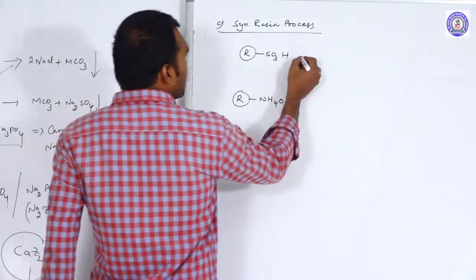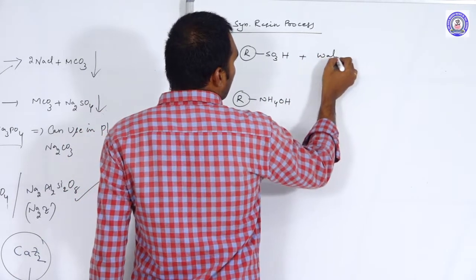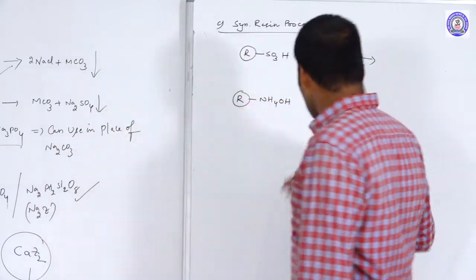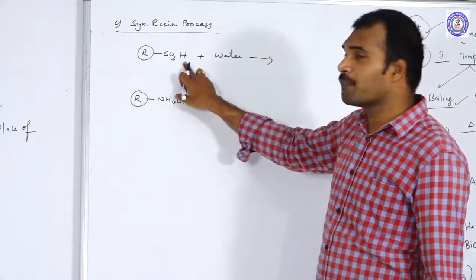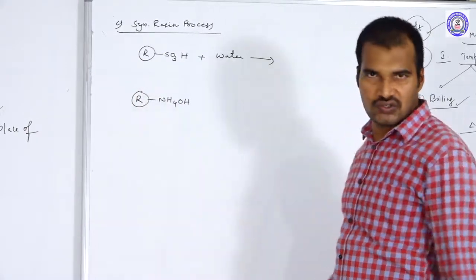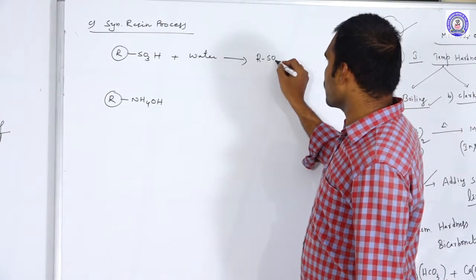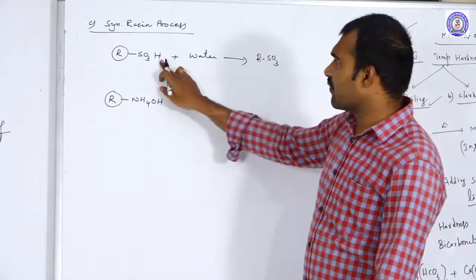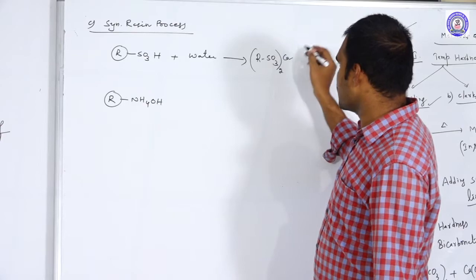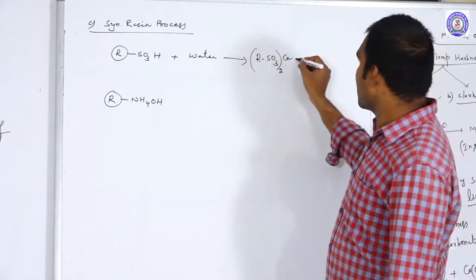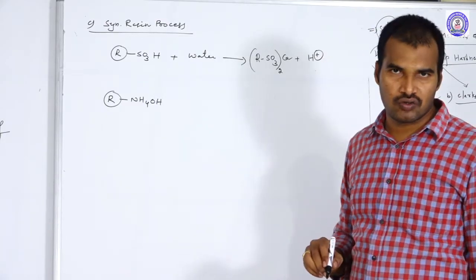Now to this acidic functional group containing resin, we are adding hard water. So what is the role of this resin? This acidic functional group containing resin will replace which ions? Cations. It will replace the cations, so that is RSO3. In the place of H plus, now what will come? Calcium or magnesium ions will come, twice, and it releases which ions into the solution? H plus ions into the solution.